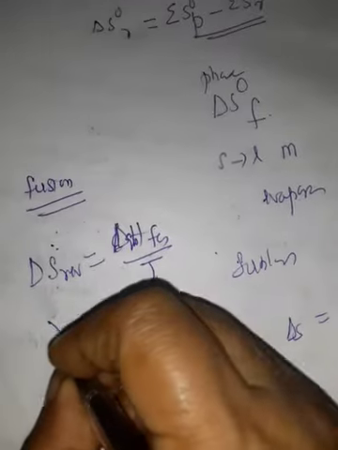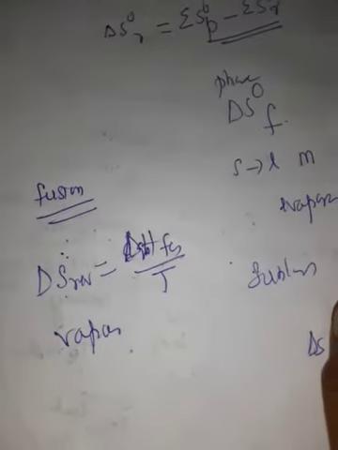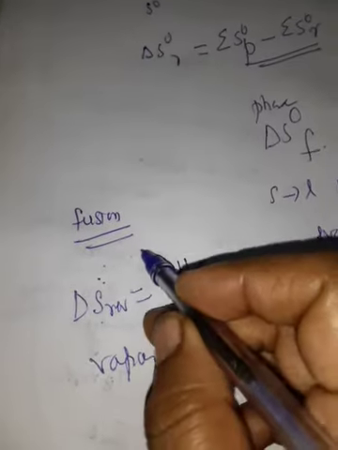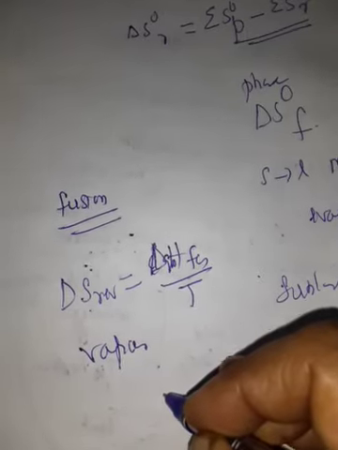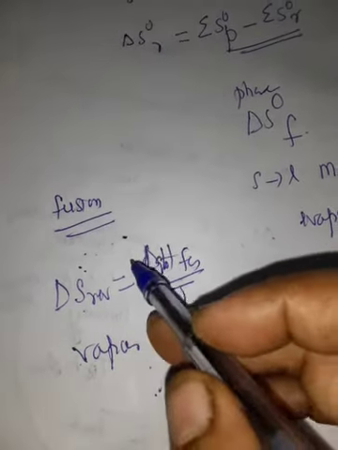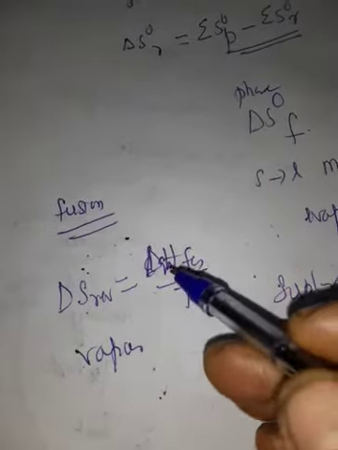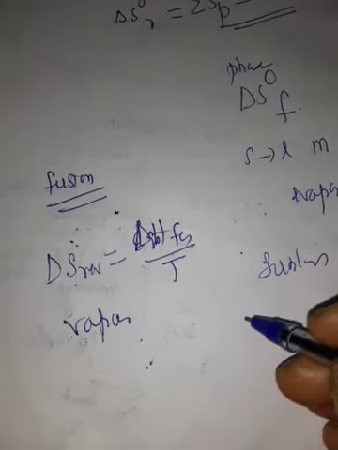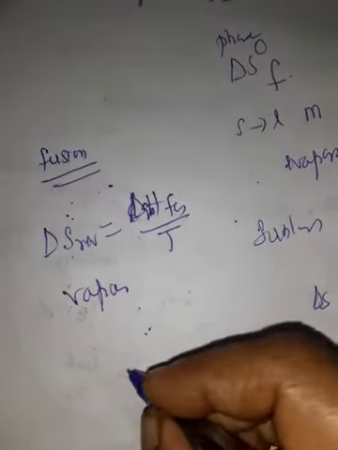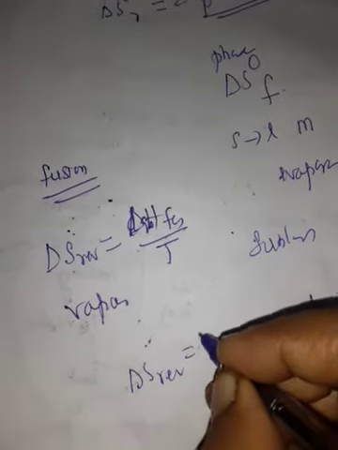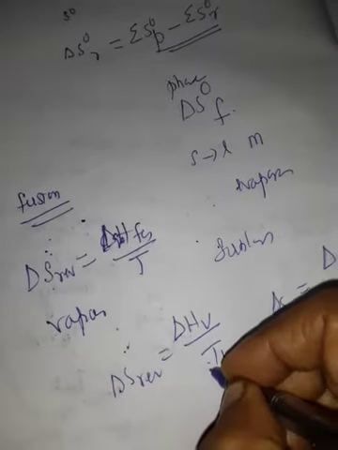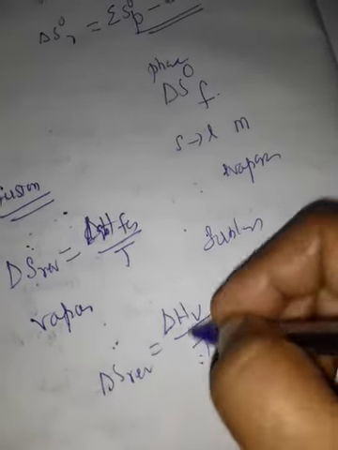Vaporization is the heat absorbed when 1 mole of a liquid boils at its boiling point, reversibly, called molar heat of vaporization. Fusion means solid, melting at its melting point; vaporization means liquid, boiling at its boiling point. That is, delta S reversible is equal to delta H vaporization at TB. TB means boiling point. Here TF means the fusion point.